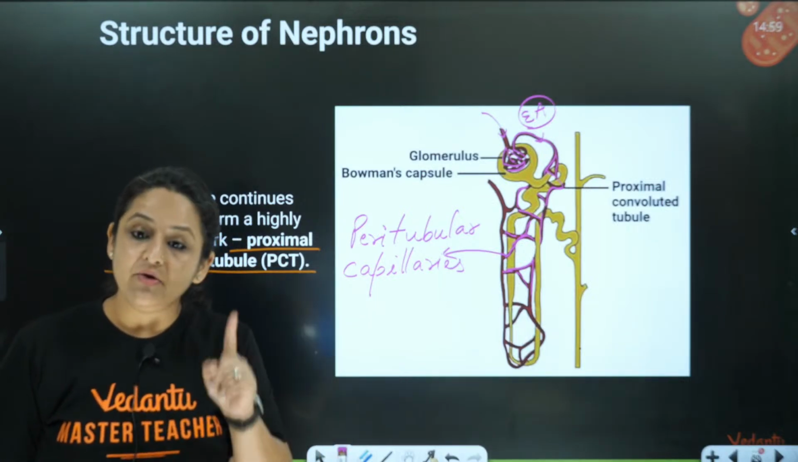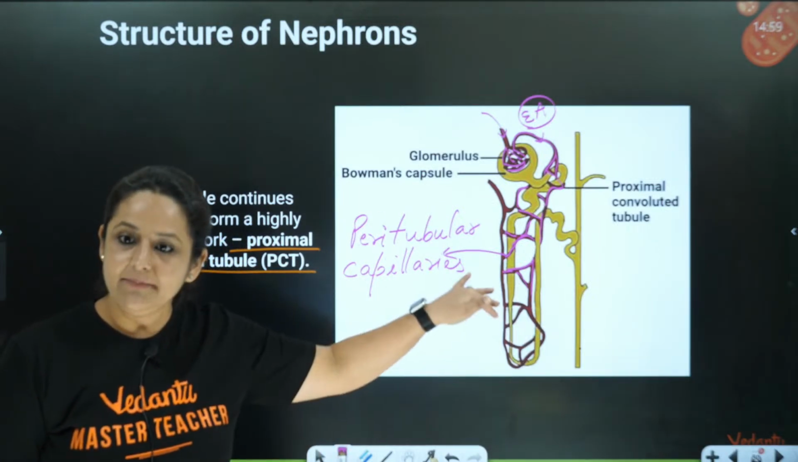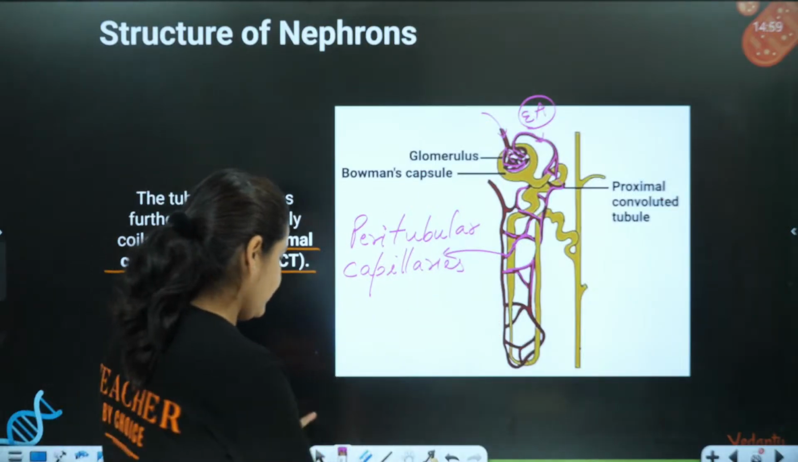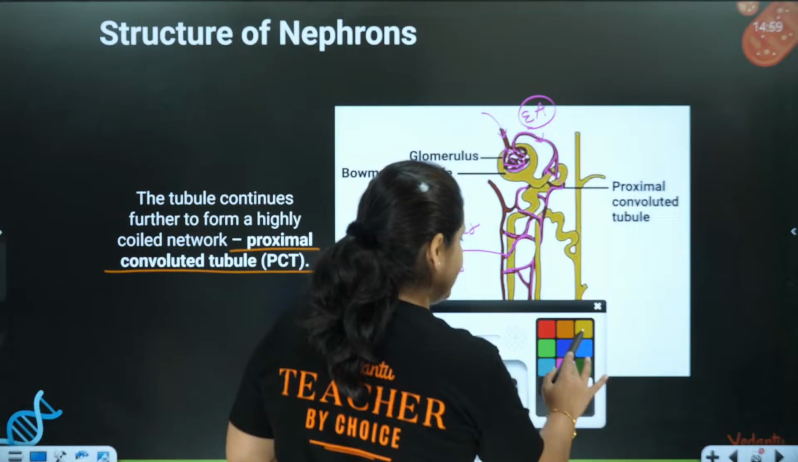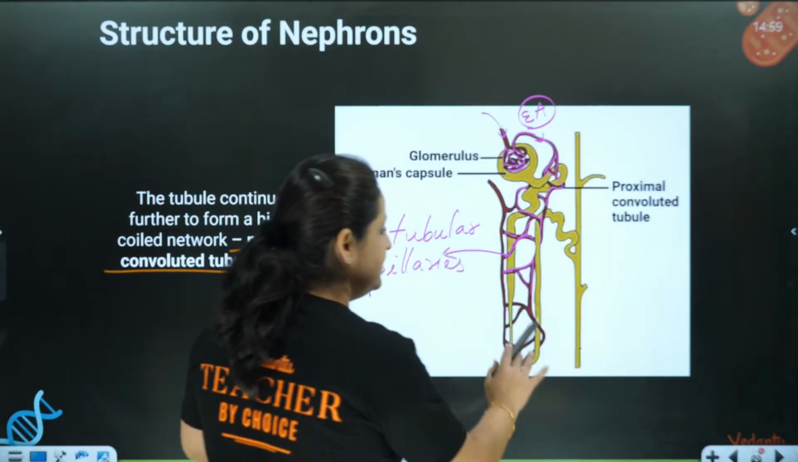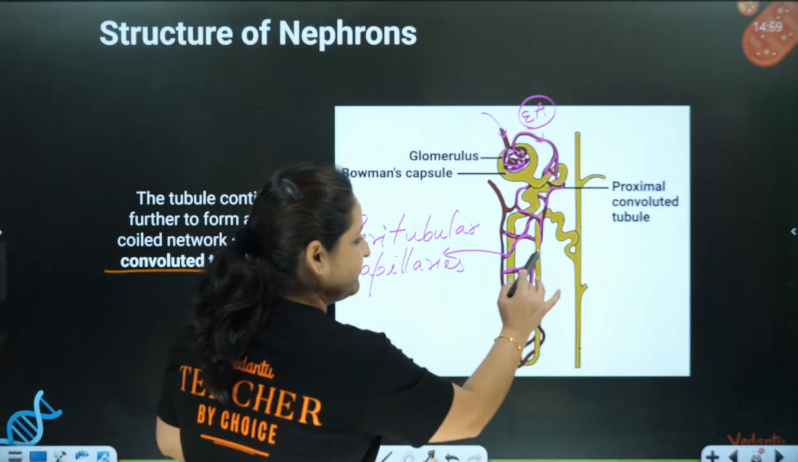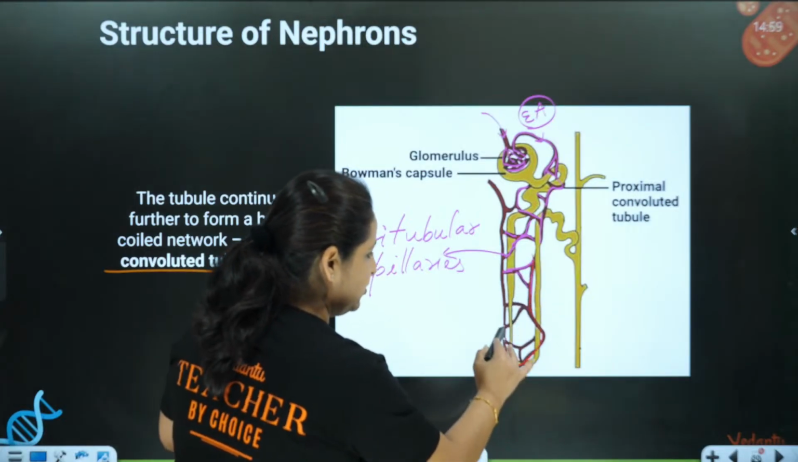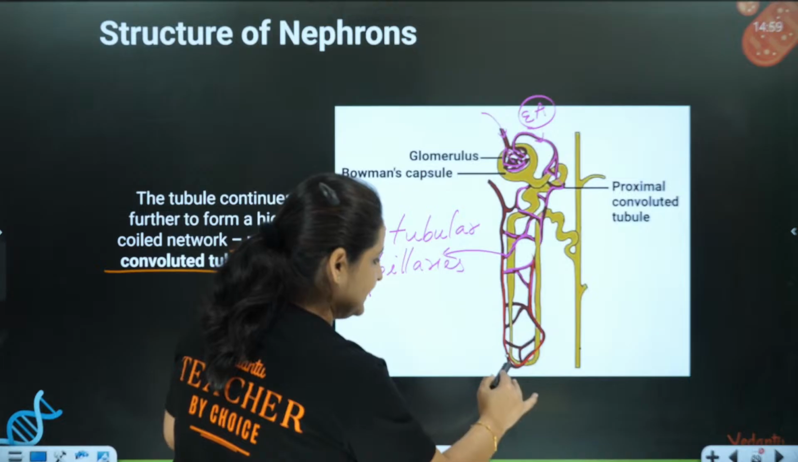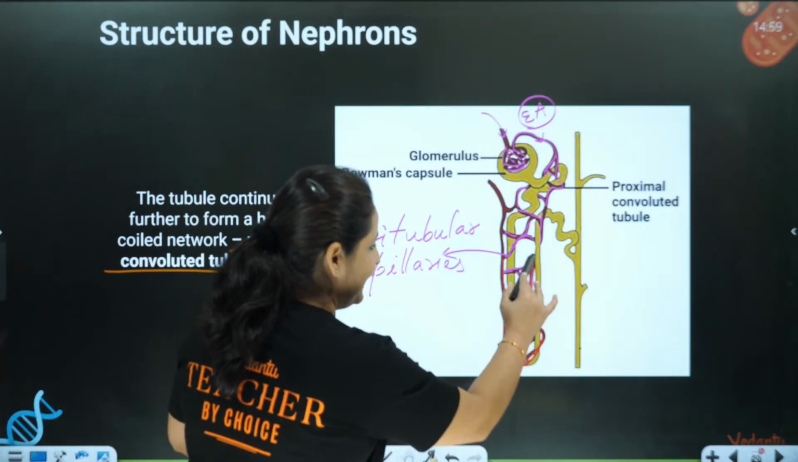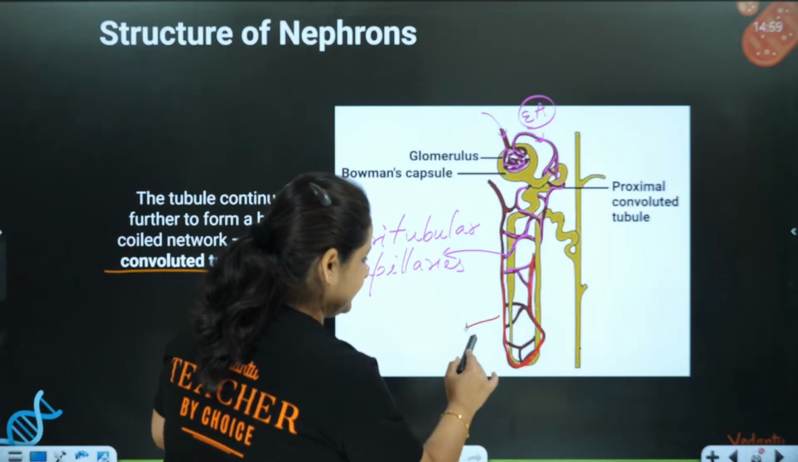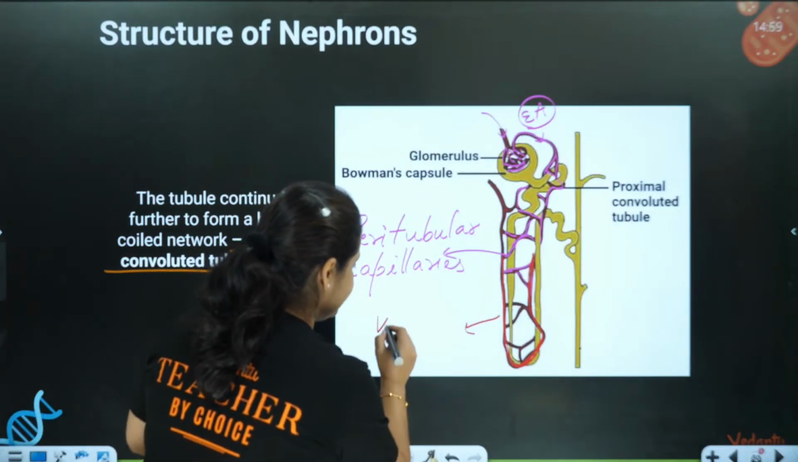And within the peritubular capillaries, one of these capillaries is very closely associated with the loop of Henle. So this is the loop of Henle, and this capillary, see, which is very closely associated with the loop of Henle, also forms a loop-like structure. This one is called the vasa recta.